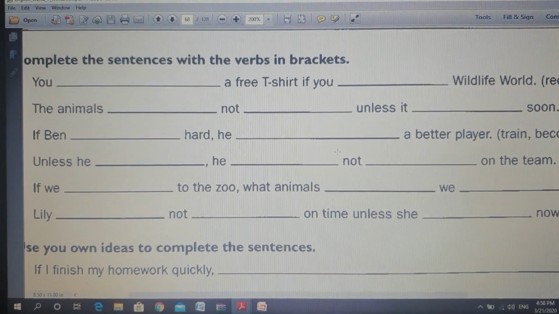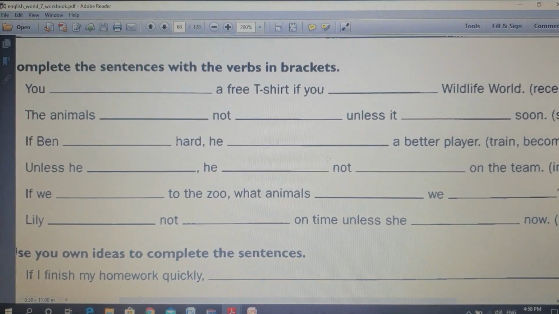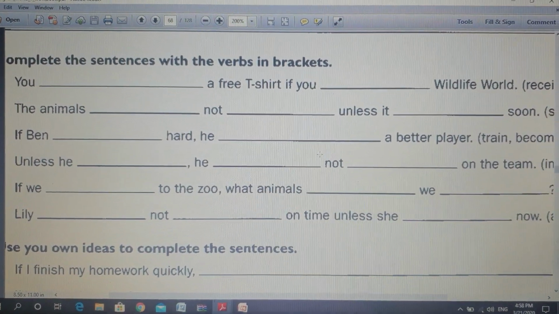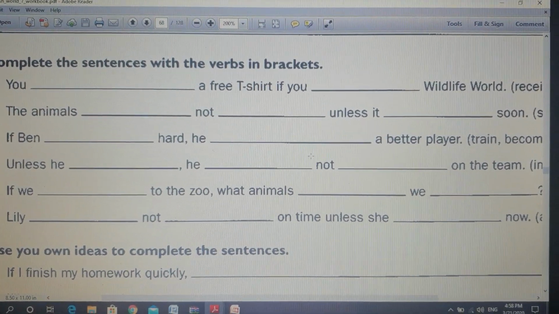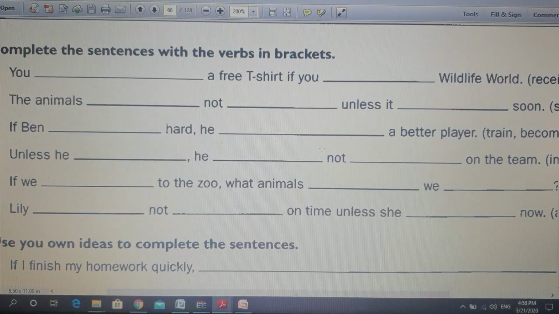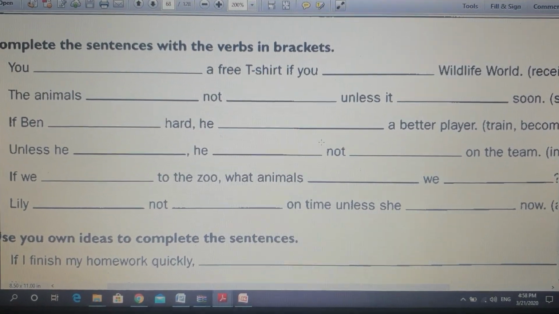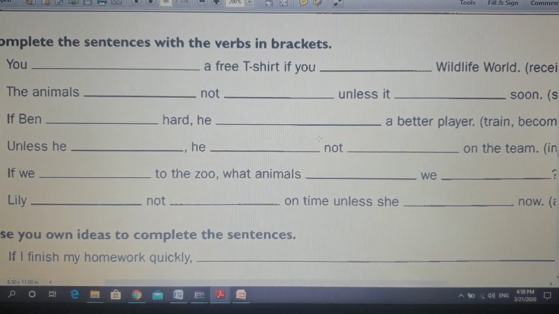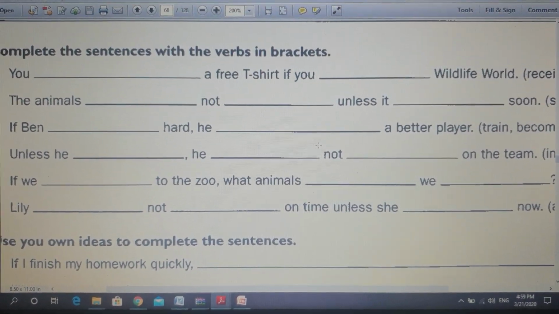Now let's do activity number 3. Complete the sentences with the verbs in brackets. Sorry, because the screen doesn't fit all the sentences and verbs, so you can follow up with your books. Number 1, you, a free t-shirt if you, wildlife. The verbs are receive and join.